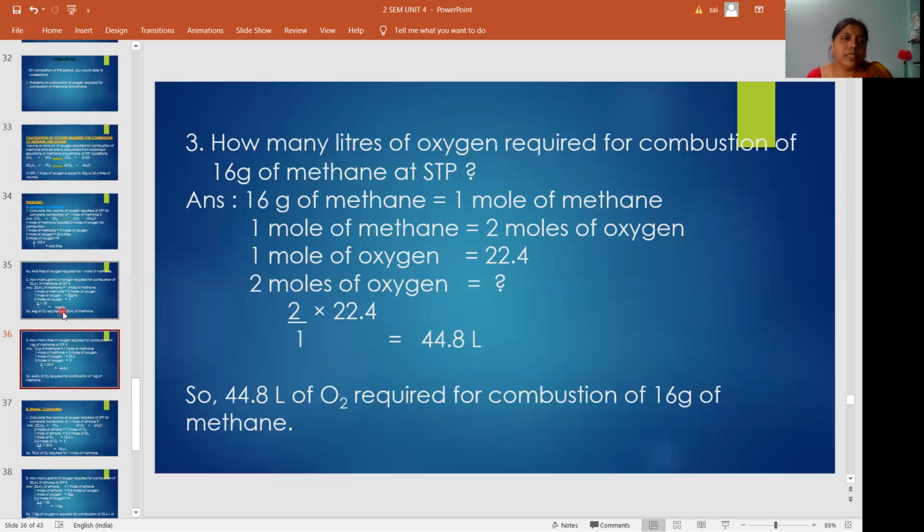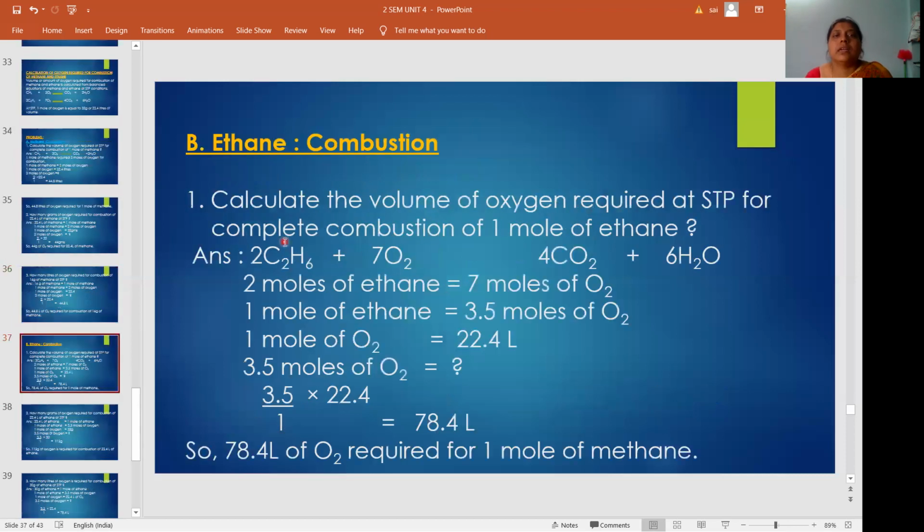So these are the problems based on methane combustion. Then come to ethane combustion. For ethane combustion, you should have the balanced equation; only then can you do the problem. Here he asked: calculate the volume of oxygen required at STP for complete combustion of 1 mole of ethane. Same question, but here the molecule is changed, methane to ethane. So first, the balanced equation. In this balanced equation, I forgot to keep the arrow.